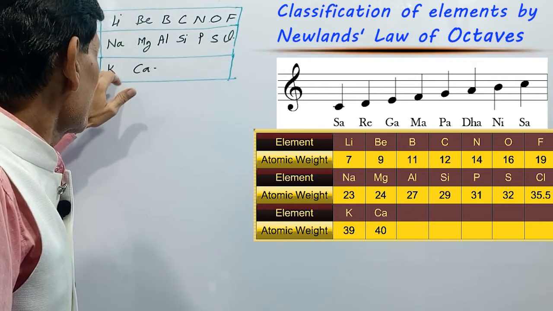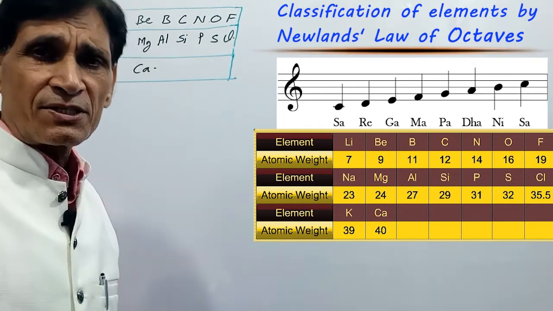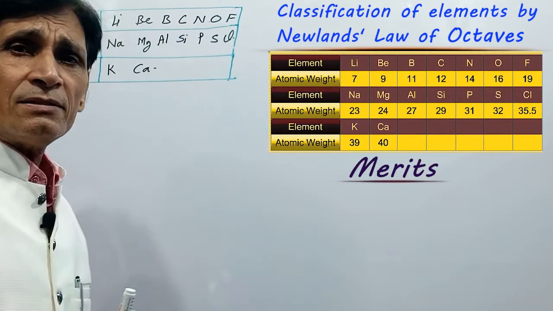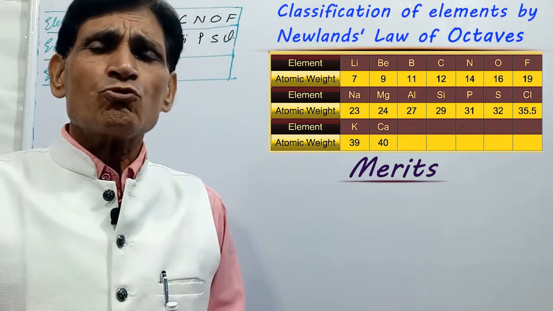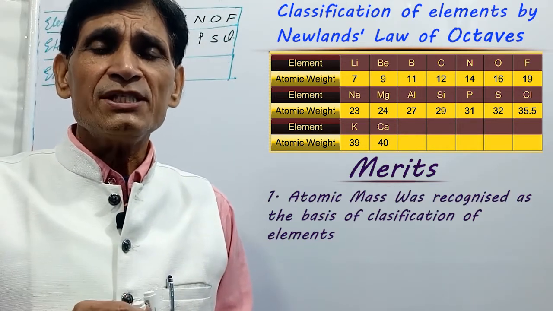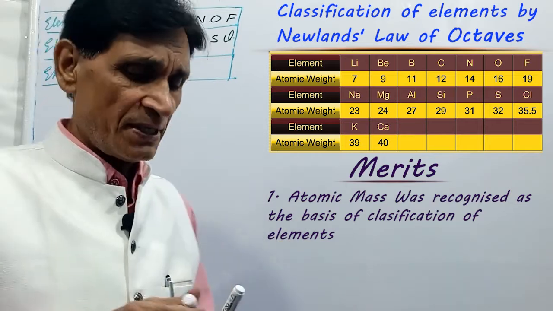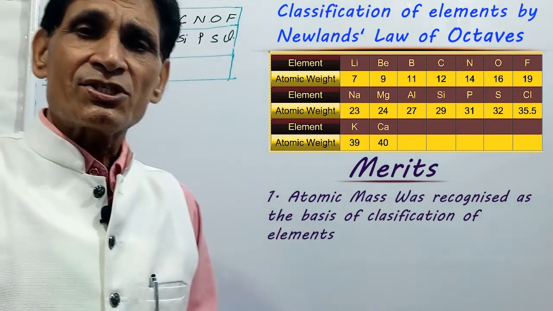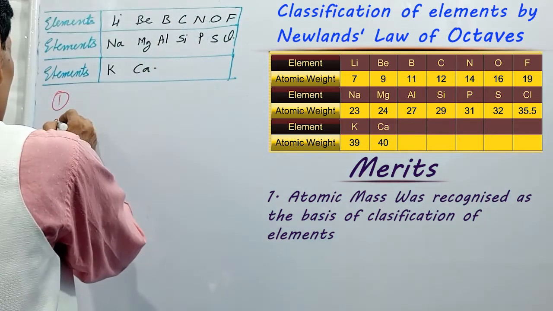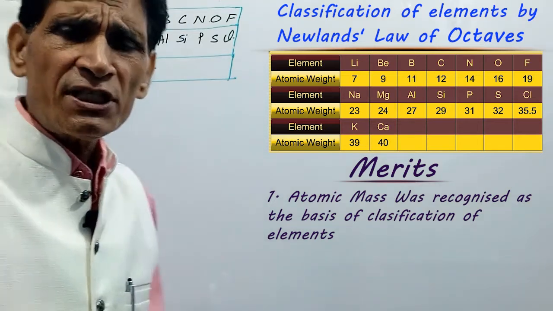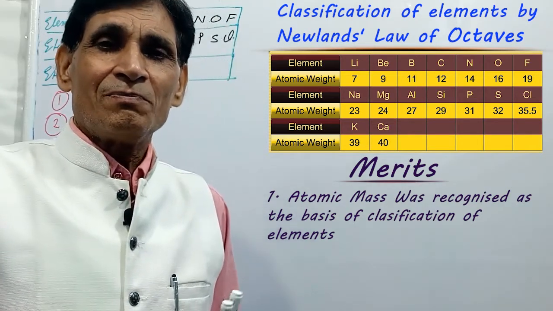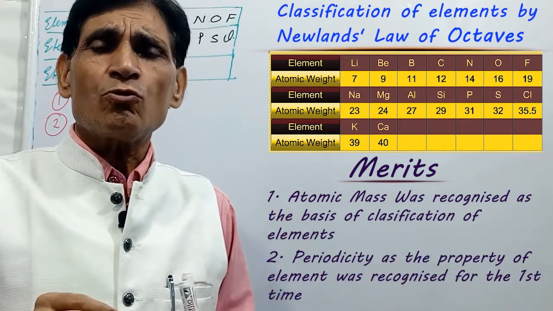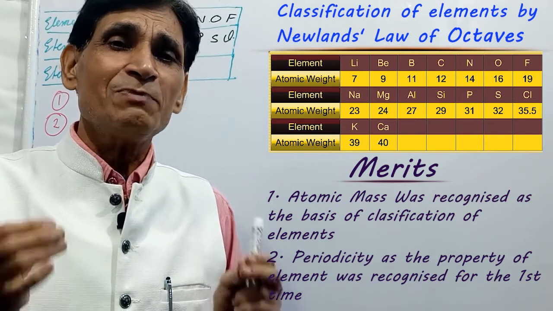Now, next point. Let us see the achievements, the merits. The first merit is that atomic mass was recognized as the basis of classification of elements. Second merit is periodicity. Periodicity as a property of elements was recognized for the first time. What is periodicity?